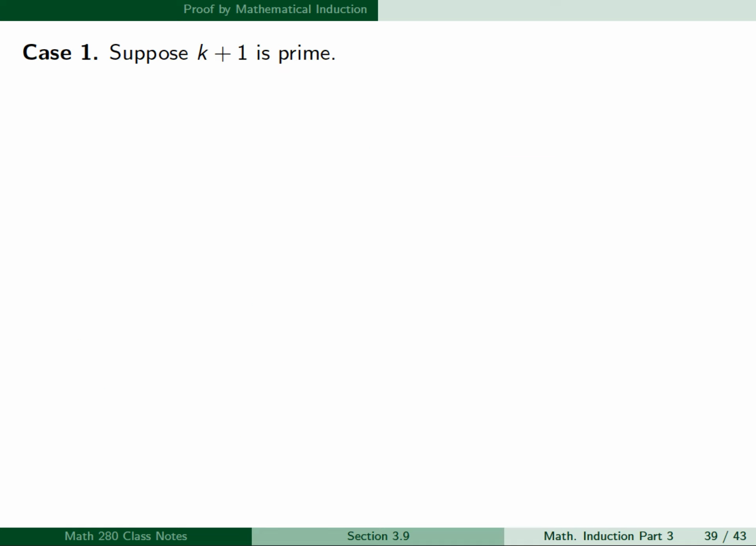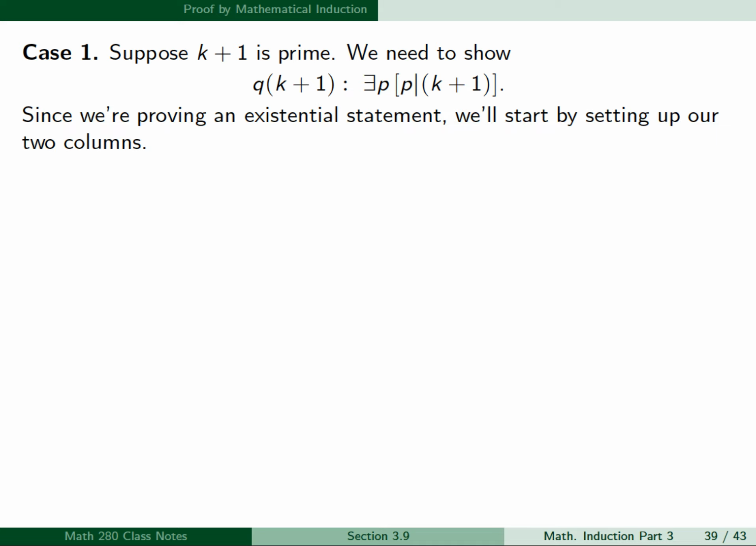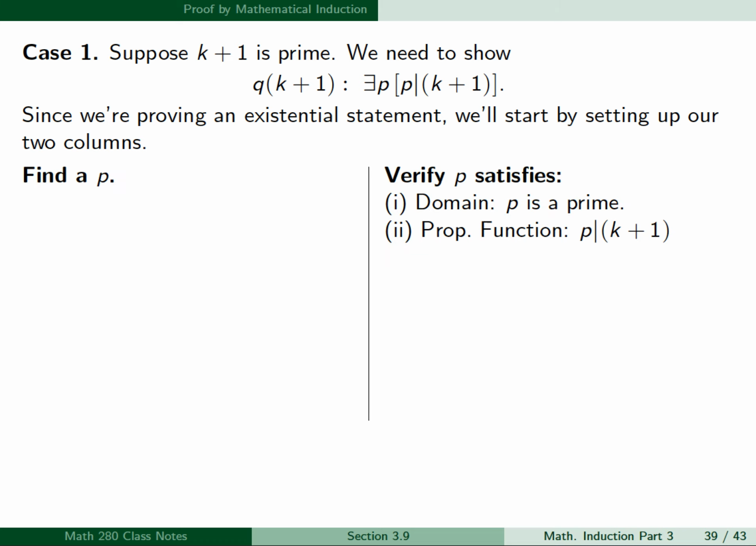So for case 1, we're going to suppose that k plus 1 is prime, and we need to show Q of k plus 1: there exists a p such that p divides k plus 1. Well, this is an existential statement, so to prove it, we can set it up as our standard existential proof with our two columns. In our left-hand column, we need to find a prime p, and in the right-hand column, we need to verify that p satisfies our domain condition and our propositional function.